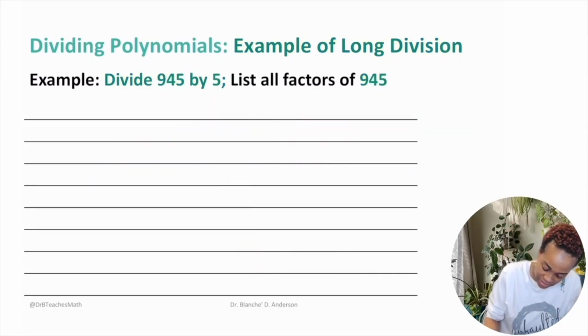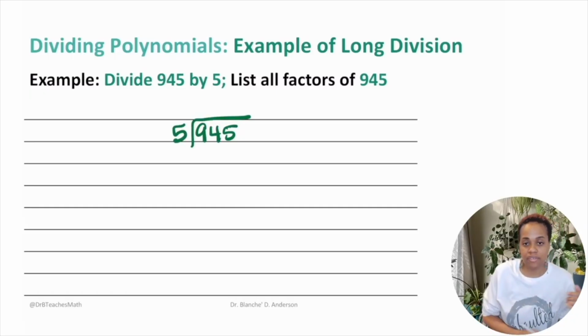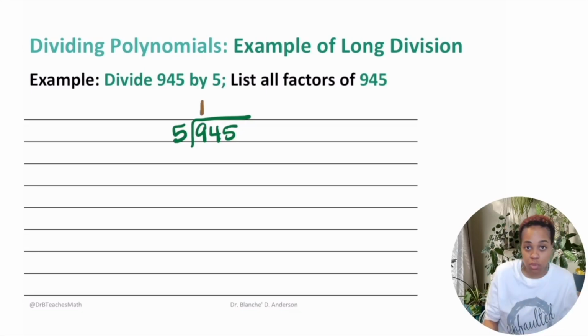945. Woo, 945 divided by 5. So you would say, okay, how many times does 5 go into 9? 5 would go into 9 how many times? 1 time? You would say 1 times 5 is 5. And then you would subtract it, right? And you would get 9 minus 5, you would get 4.